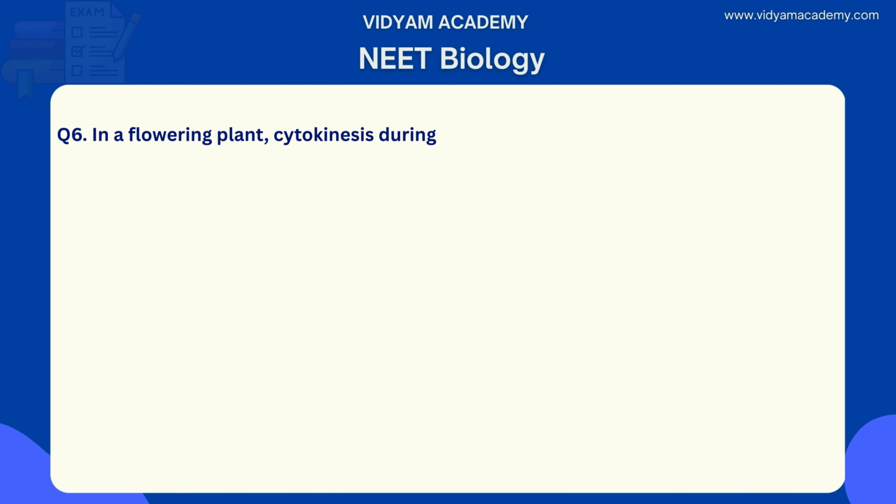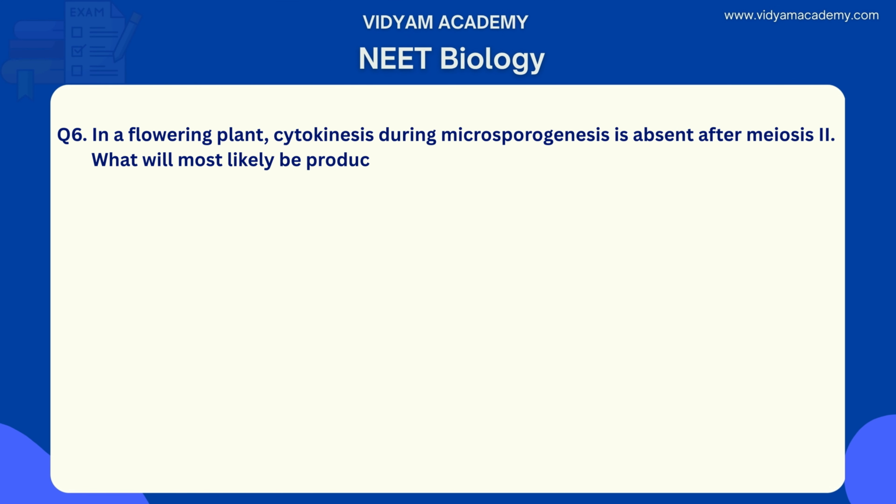And next, let's move to question number 6. In a flowering plant, cytokinesis during microsporogenesis is absent after meiosis 2. What will most likely be produced? Once again, in a flowering plant, cytokinesis during microsporogenesis is absent after meiosis 2. What will most likely be produced?